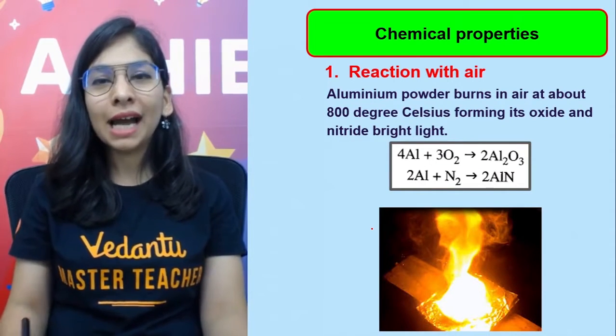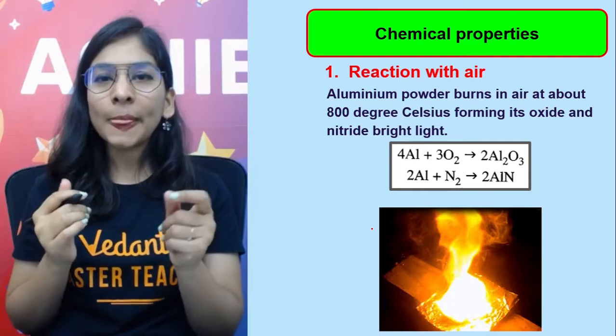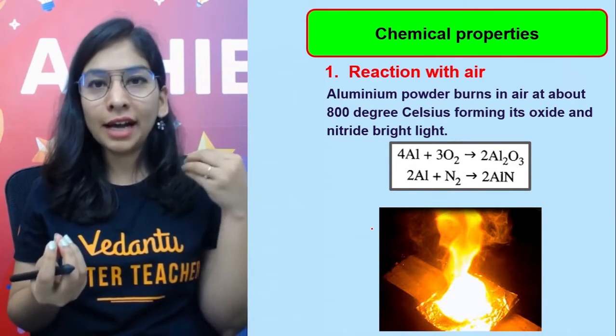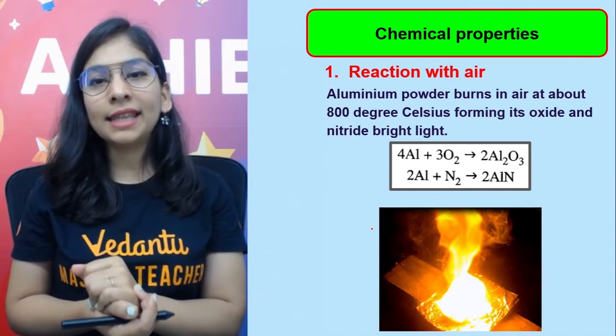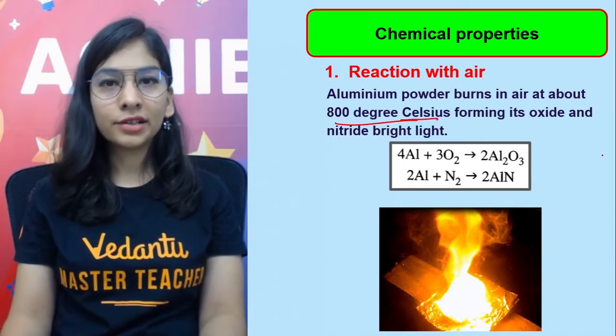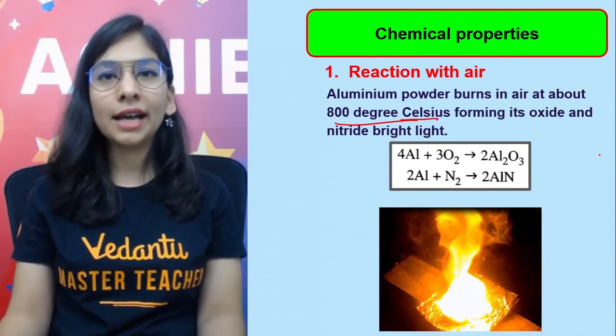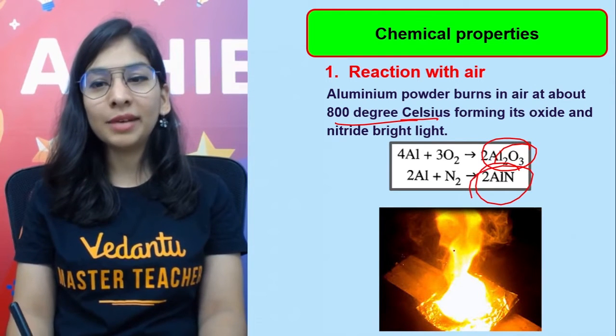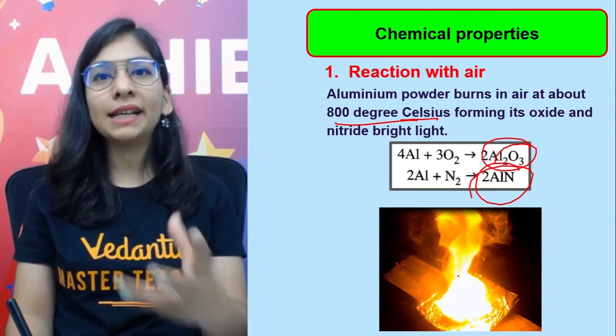But if you still want to react it with air, like combustion, you can take aluminium powder. You will take aluminium powder and sprinkle it into air, then it can get burned, but you'll need high temperature like 800 degrees Celsius. Okay, and air has nitrogen also, so it will give you a mixture of aluminium oxide and aluminium nitride. This is how it burns with a bright light.